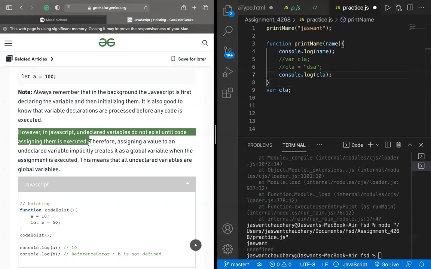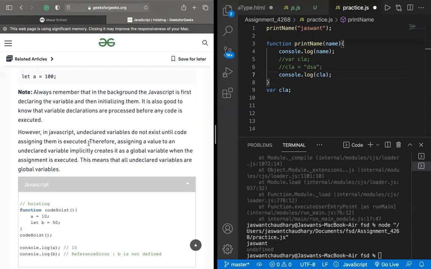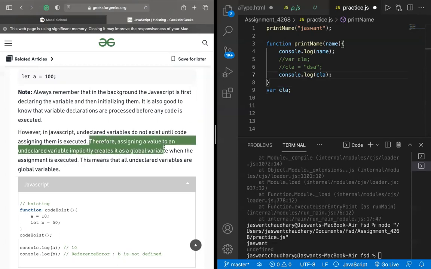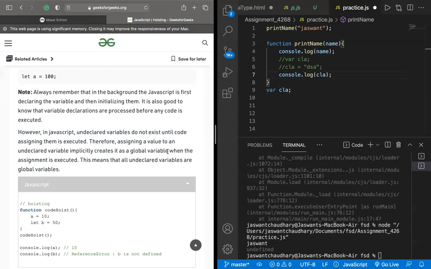Okay. So therefore, assigning a value to an undeclared variable implicitly creates a global variable. If your variable is not declared and you are assigning it a value, it creates a global variable by default. So when the assignment is executed, this means that all undeclared variables are global variables.